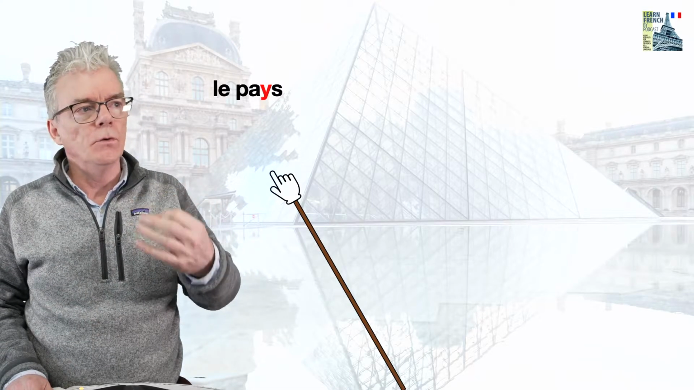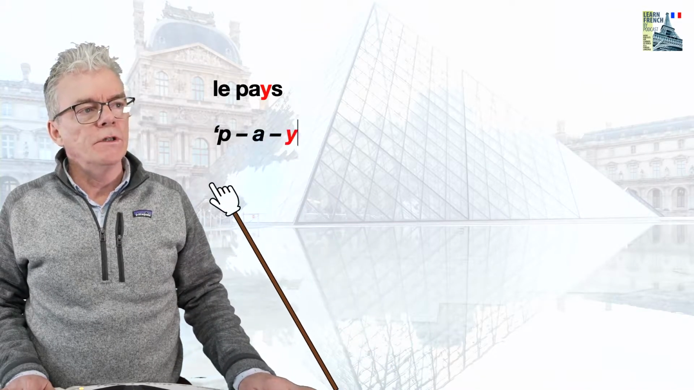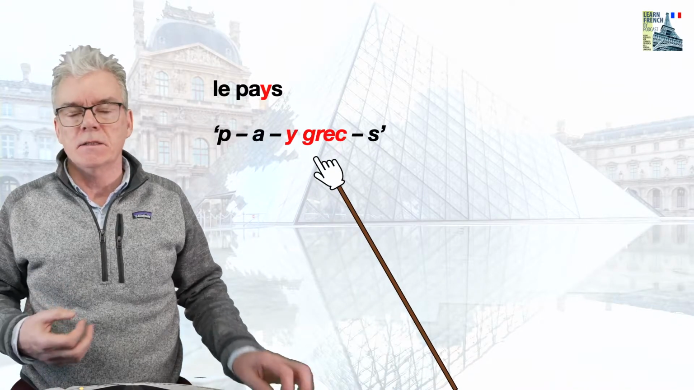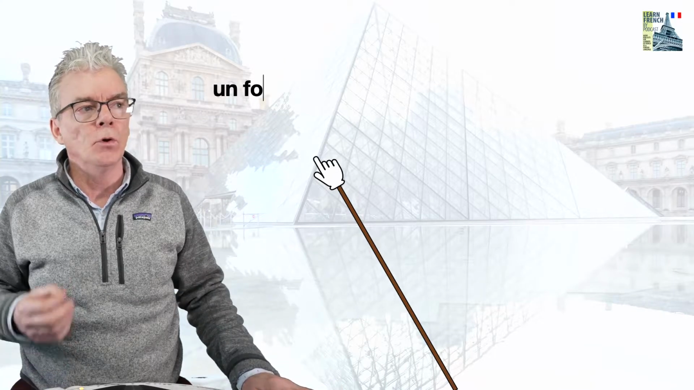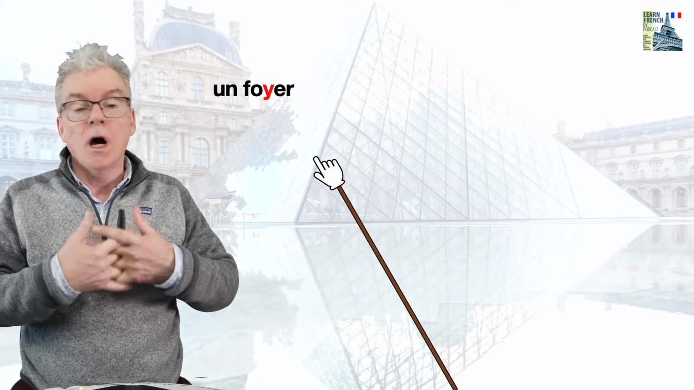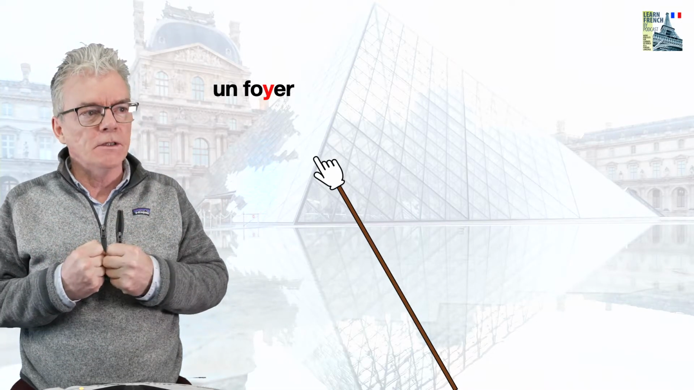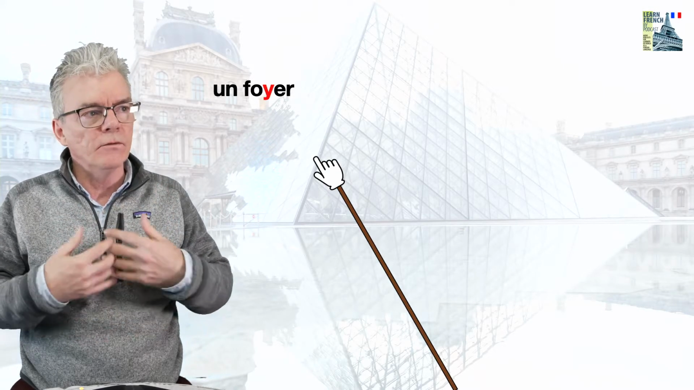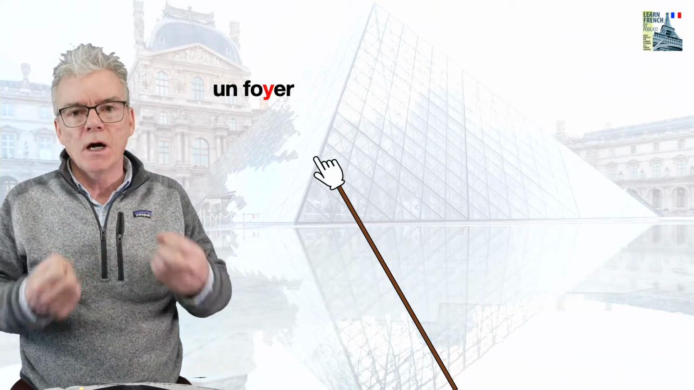If we spell out the word le pays, the country, we're going to say P-A-Y-S. If we were spelling out that word, that's what we would say. And if we take another example, le foyer or un foyer, a home, or a household, if you like. It can also be a cluster of contamination in the context of COVID, un foyer de contamination. But in its general sense, it just means a home or a household.